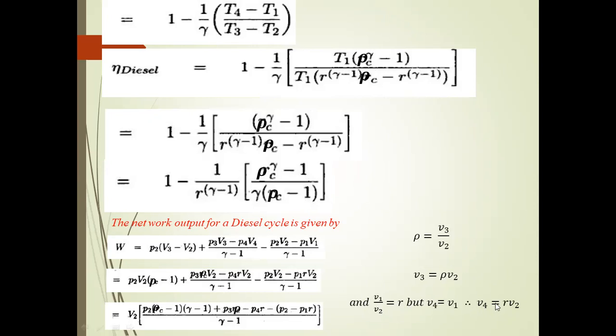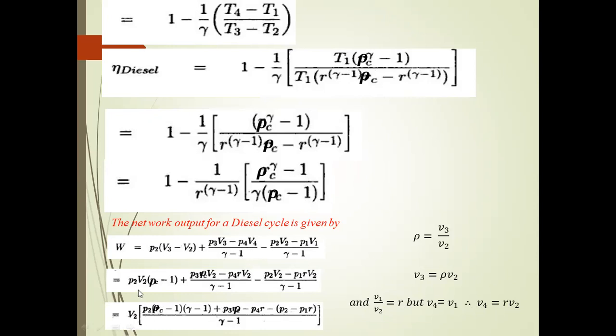Finally, we write V4 as R V2, divided by gamma minus 1, minus P2 V2 minus P1 V1, where we change V1 to R V2, divided by gamma minus 1. Already I told you V1 is equal to V4, from the compression ratio.